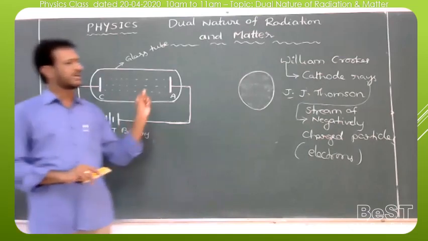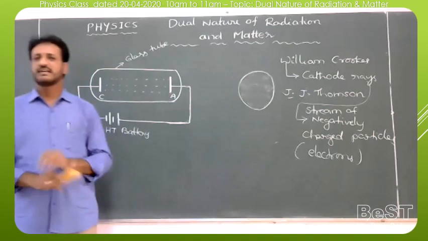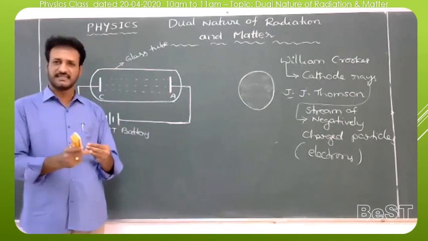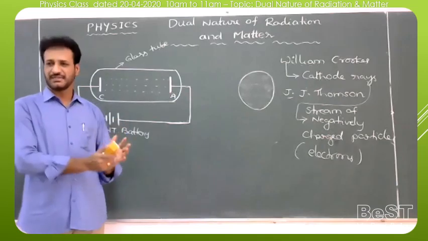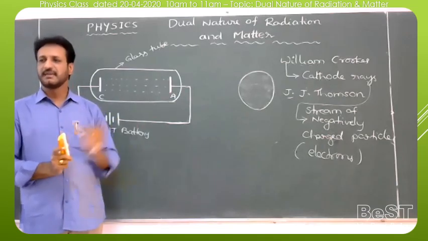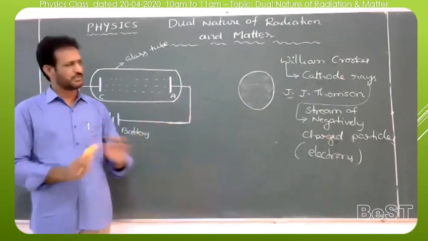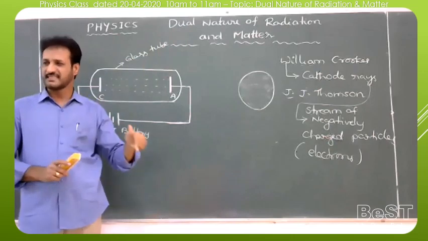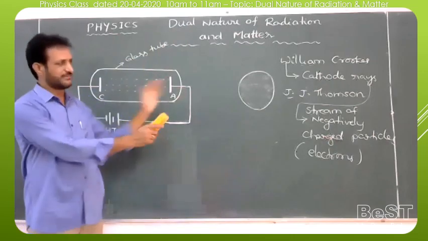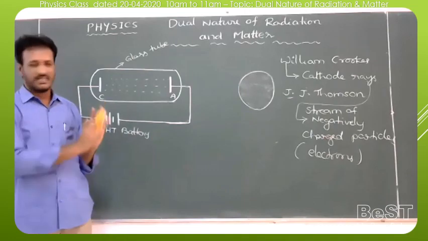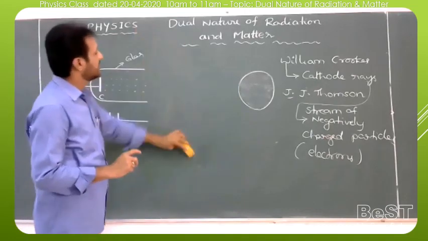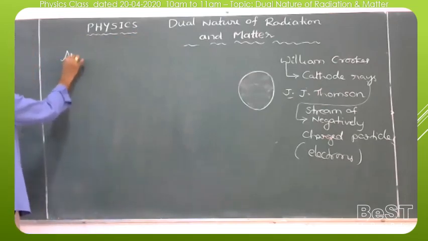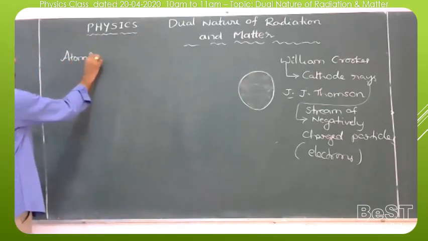So this modern or atomic physics mainly deals with what atomic particles and subatomic particles are, how they interact, what their uses and applications are. All this is given by modern physics or atomic physics. The dual nature of radiation and matter also belongs to modern physics or atomic physics. That's a rough introduction. And now we can say what is atomic physics or modern physics. What is meant by atomic physics or modern physics?